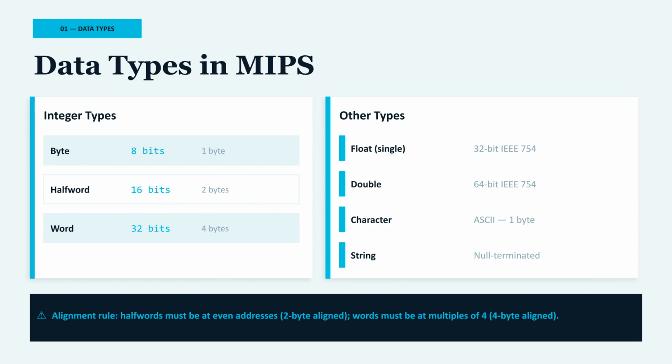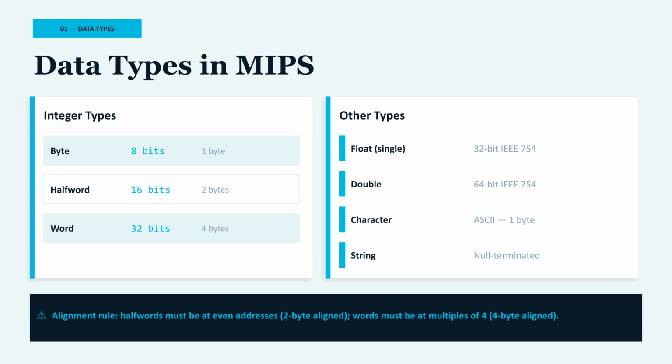At the hardware level, data is just a sequence of bits. The meaning of those bits depends on the instruction that interprets them. MIPS supports three main integer sizes: byte, which is 8 bits, half word, which is 16 bits, and word, which is 32 bits. The word size matches the register size.